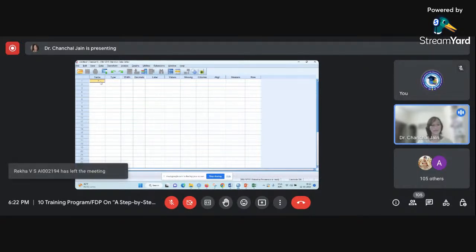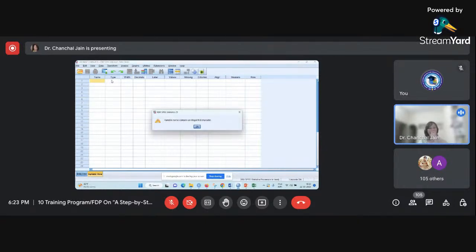Suppose I have written here 1 and then I am writing gender. So you can see I have typed 1 and then I have written gender, and still I am on the same cell. Now when I press the tab button, you are able to see that we are getting one error message from SPSS. It is showing variable name contains an illegal first character. So that means the thing I said during the slides, that we cannot start the name of a variable with a number.